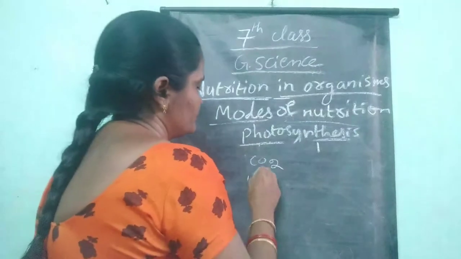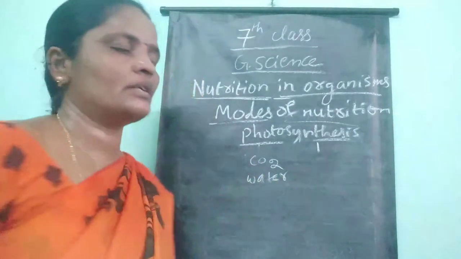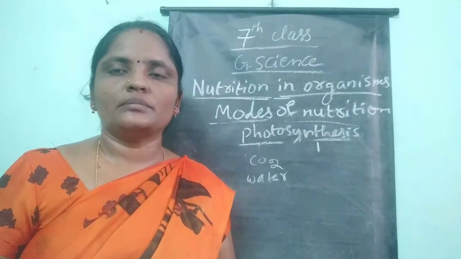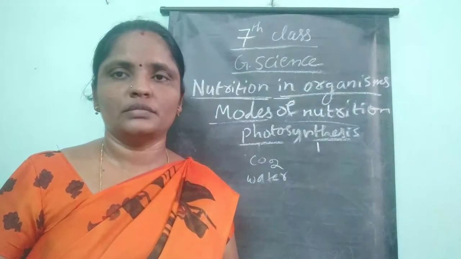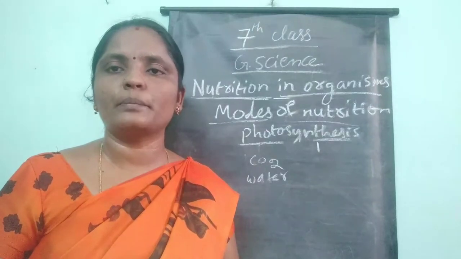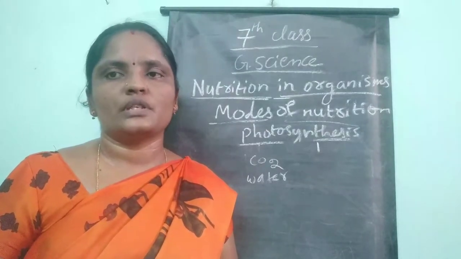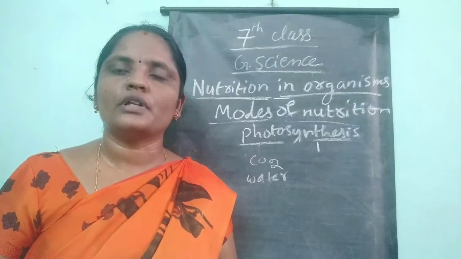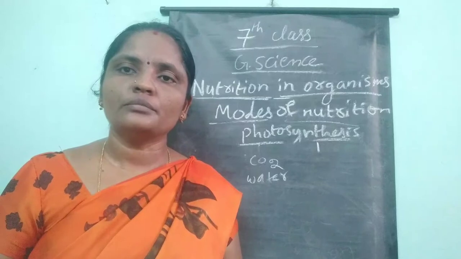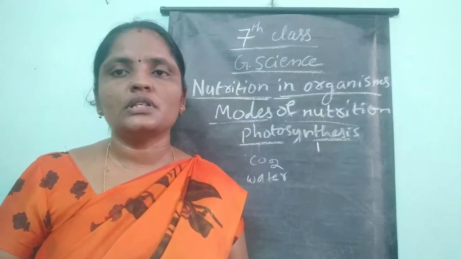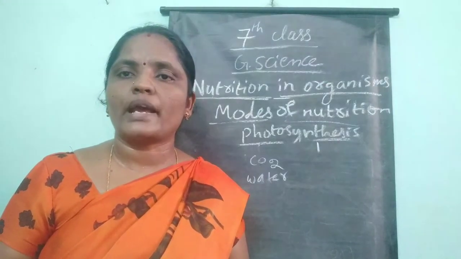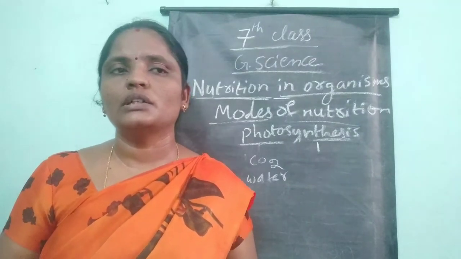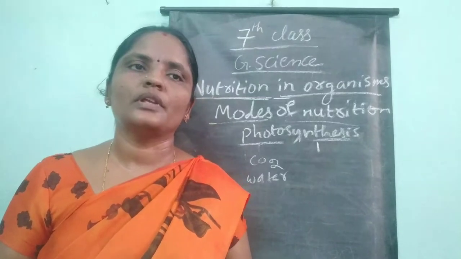Next, water: the plants get water from the soil. Next, chlorophyll: this will already be present in the leaves. These are the raw materials required for the plant for the process of photosynthesis.